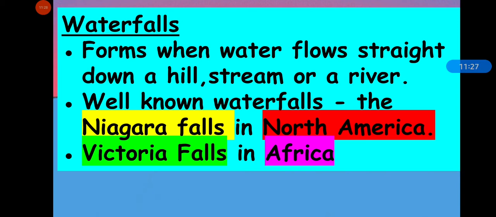Well-known waterfalls are Niagara Falls in North America and Victoria Falls in Africa. These are famous waterfalls. And a waterfall is a freshwater body because the water of a waterfall is not salty and can be used by man and animals.